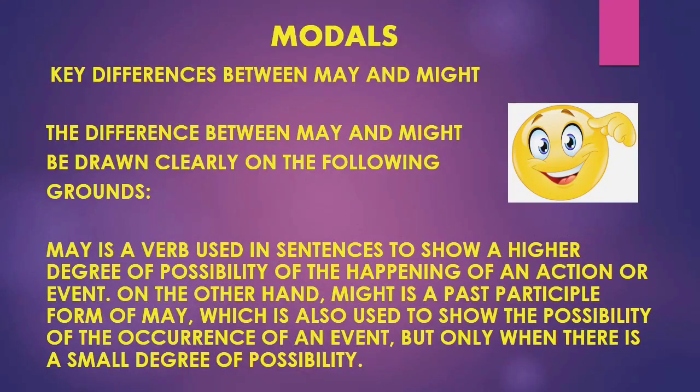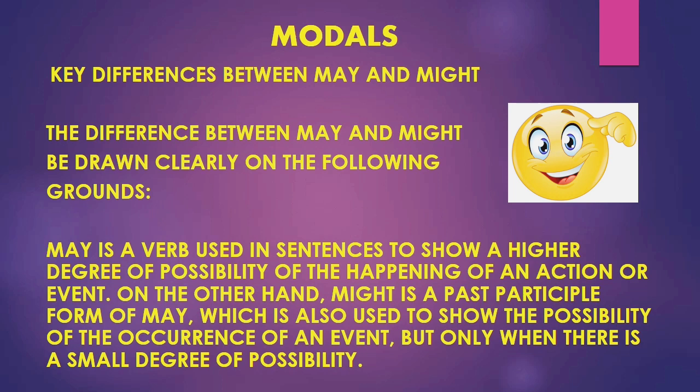Now the key difference between may and might. The difference between may and might can be drawn clearly on the following grounds. May is a verb used in sentences to show a higher degree of possibility of the happening of an action or an event. On the other hand, might is a past form of the verb may, which is also used to show the possibility of the occurrence of an event, but only when there is a small degree of possibility. So we can easily compare both of them.